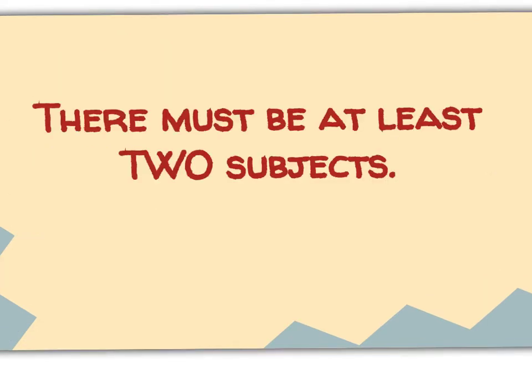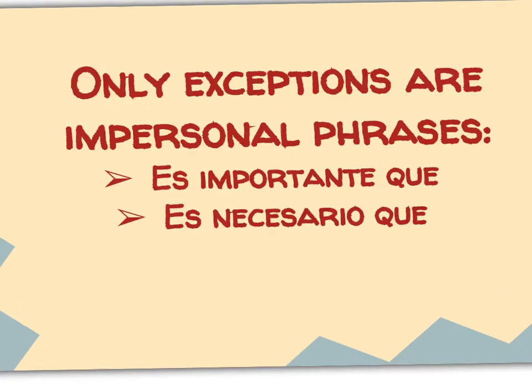There are a few things that you need to remember when using the subjunctive, in particular with will or wish. There must be at least 2 subjects, unless, of course, it is the impersonal phrase. Like I said, there are only 2 exceptions to that being impersonal phrases, such as es importante que, es necesario que, es una buena idea que.